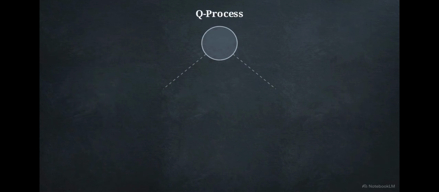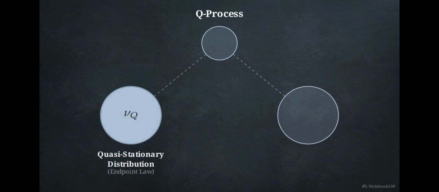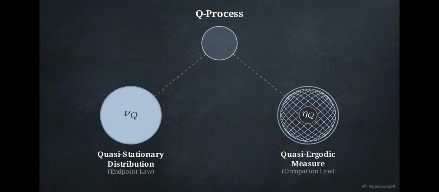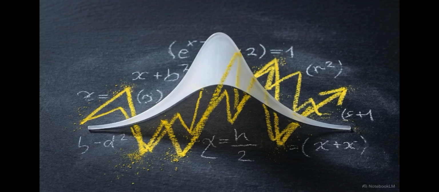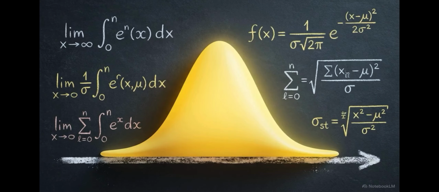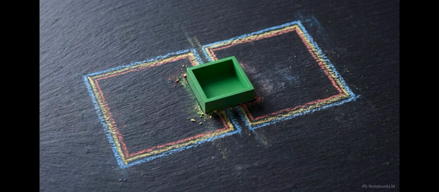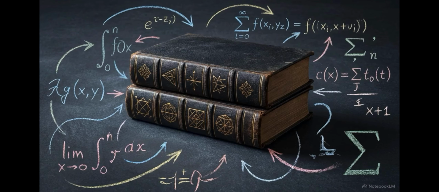Analyzing this process requires distinguishing the endpoint quasi-stationary distribution from the quasi-ergodic measure. The quasi-ergodic measure is the time-averaged occupation law of the process, specifically for trajectories that have survived. This specific measure provides the stable foundation necessary to support a stationary entropy theory. In modules 2 and 3, we can now apply tools designed for stationary systems to this conservative Q process. With the mass leak stabilized, the system admits a random Pesin identity and an Ozolets theorem.